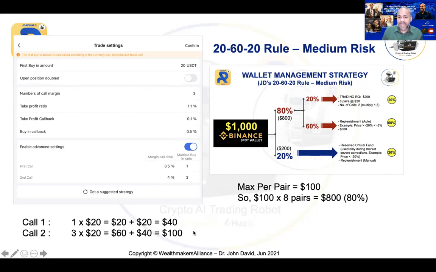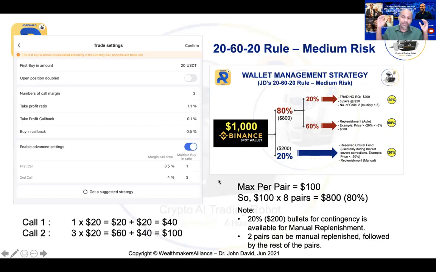Now, if I have $100 per pair, as I mentioned to you, that will be $100 times 8 pairs, so a total of $800. Can you see that? That will be 80%, which is $800. So if the market gets aggressive and goes down further, I don't have to worry. I have $200 worth of bullets for contingency. With $200, I can deal with 2 pairs first. I can do manual replenishment for 2 pairs.